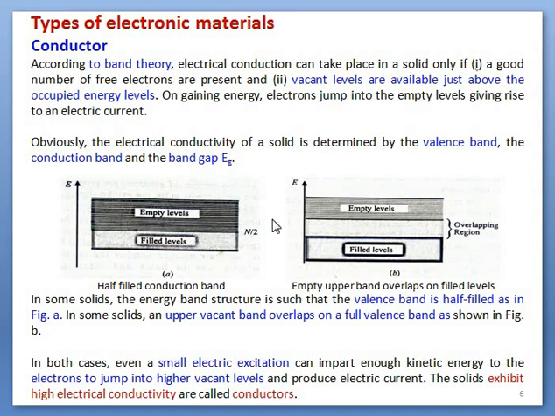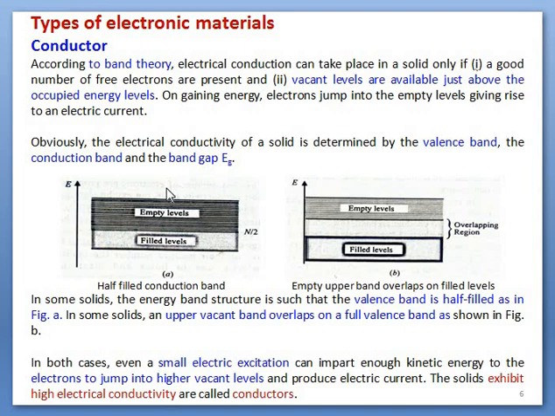As we see in these two figures, here the valence band is 50% filled, half filled, and the remaining 50% is empty. In the next one, a completely filled valence band is overlapped with the empty energy band. In both these cases, if we consider this filled one, the hole is represented in the valence band.